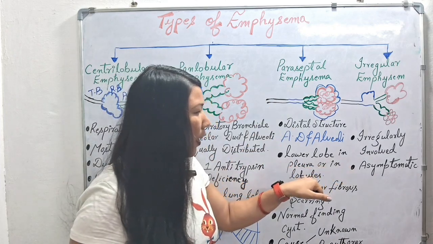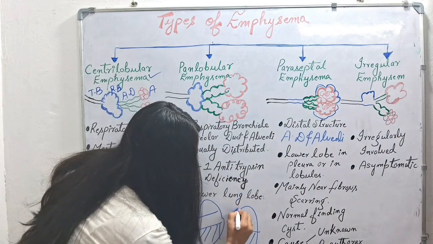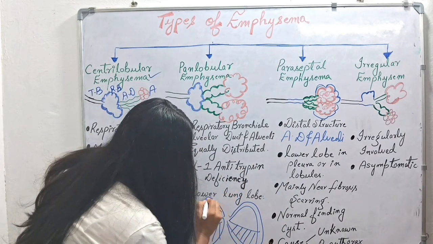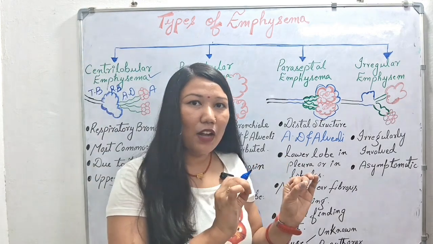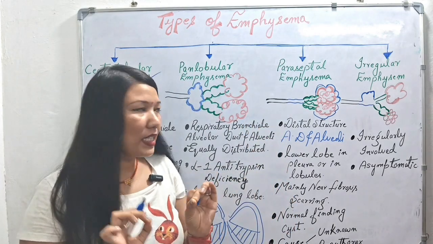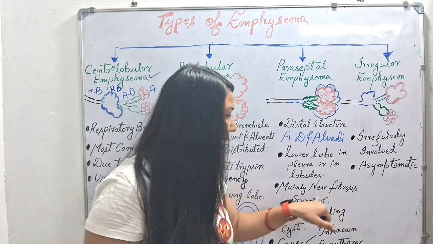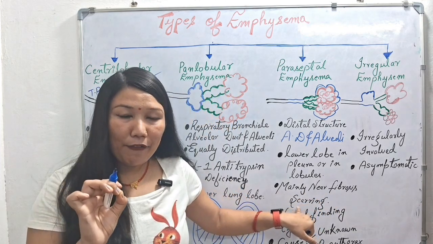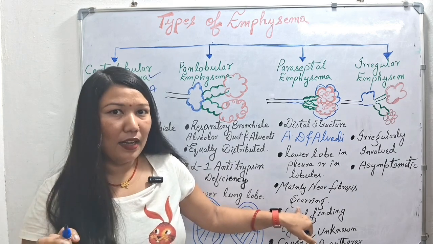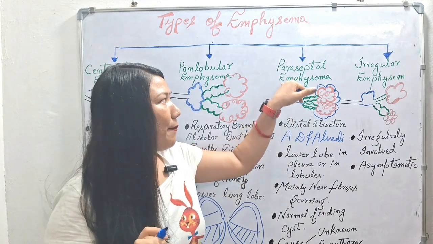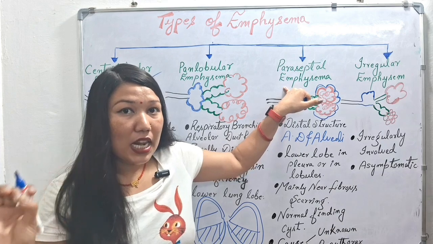Next, lower lobe and pleura. Sometimes it also affects our lower lobe and the pleura. Pleura means the outer layer which is attached to our lungs. Next we have mainly near fibrosis and scarring. Wherever fibrosis and scarring happen in the lungs, paraseptal emphysema is involved in the fibrosis and scarring region of the lungs.